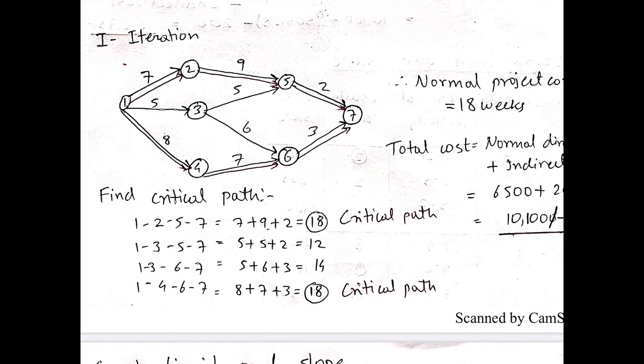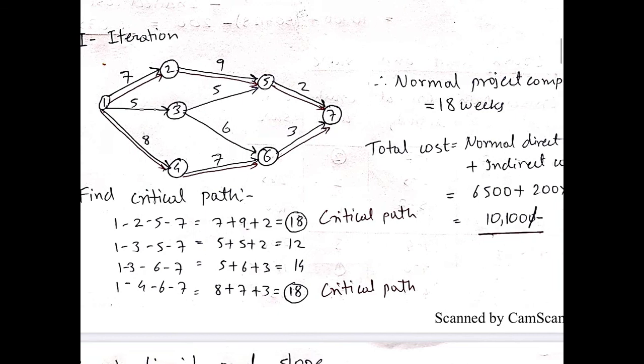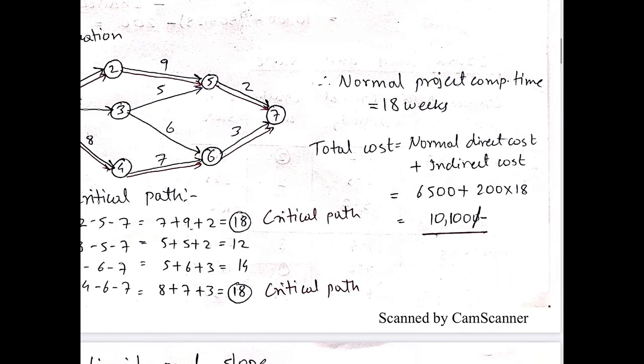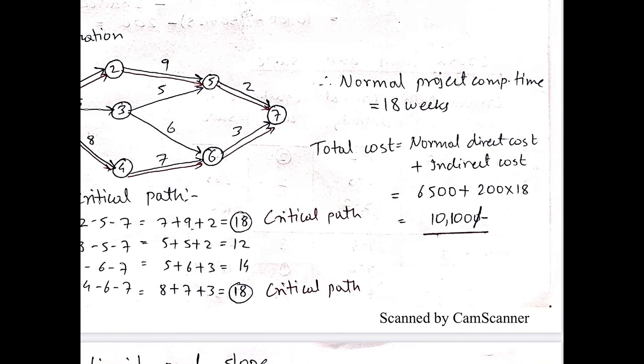And we have 1-3, 3-6, 6-7, that is 14, and 1-4, 4-6 and 6-7, that again comes to 18. So it means there are two critical paths, 1-2-5-7 and 1-4-6-7. To complete the project using the normal durations, we require 18 weeks.